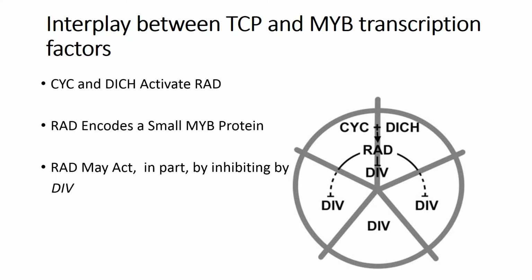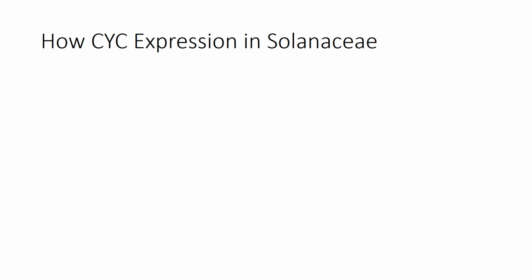In the model for interaction between genes controlling dorsal-ventral asymmetry, expression of CYC and DICH in the dorsal region leads to activation of RAD, which in turn inhibits DIV activities in both dorsal and lateral regions. After knowing how CYC and RAD are expressed in Lamiales, I need to know how CYC and RAD are expressed in the Solanaceae.